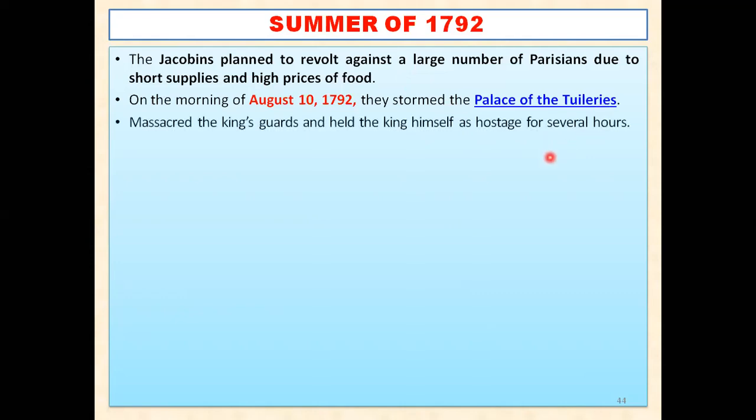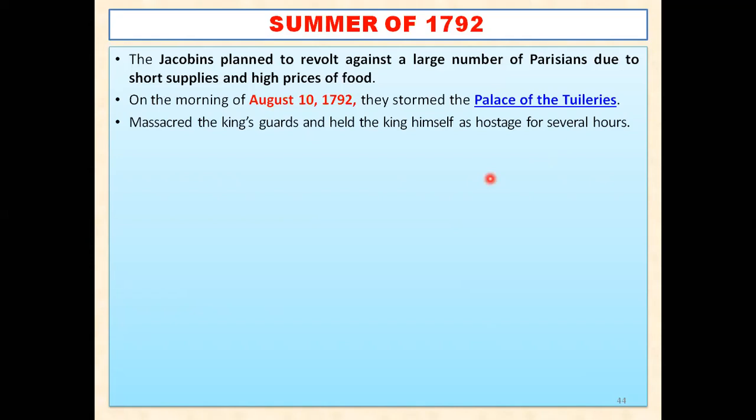They massacred the king's guard. Means they killed the guards of Louis XVI and they held him captive. Means they kidnapped Louis XVI. They kidnapped and they put him as hostage for several hours. Means you can say these people controlled the National Assembly now.